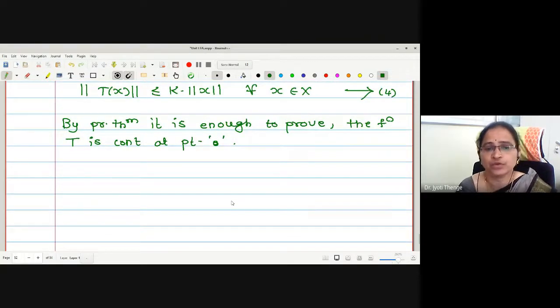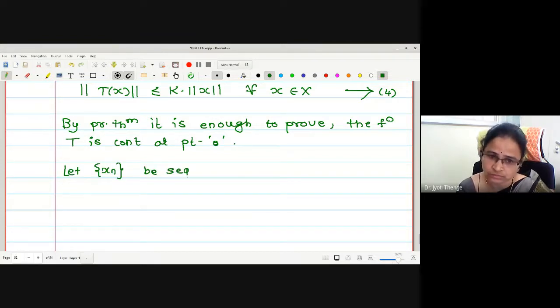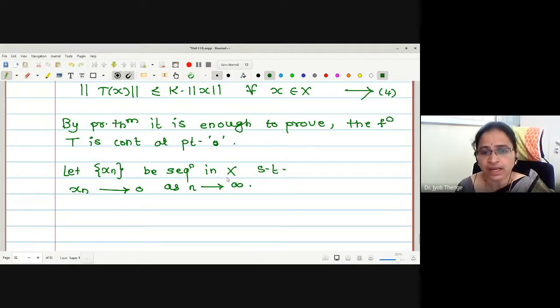To prove this function is continuous, what will I assume? There is just one sequence converging to 0, and the aim is to show that T of xn converges to T of 0, right? Let the sequence xn be a sequence in X such that xn converges to 0 as n tends to infinity. Now, as the sequence is in X, for every element in X, we know from equation number 4. What does this 4 give us?